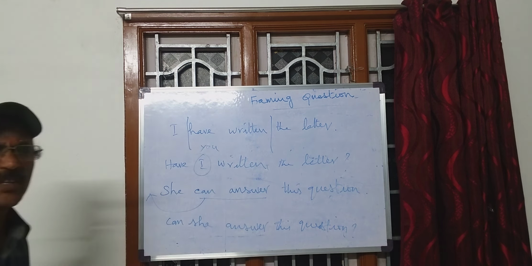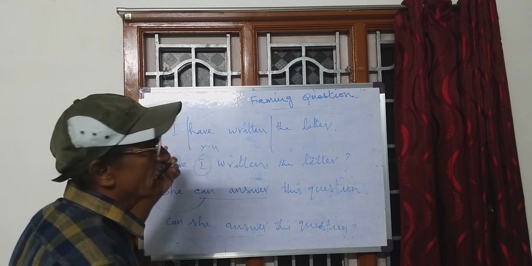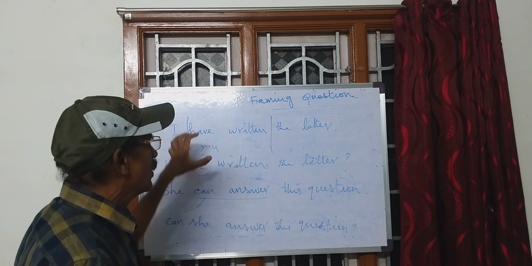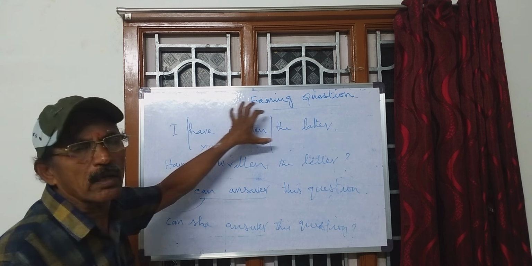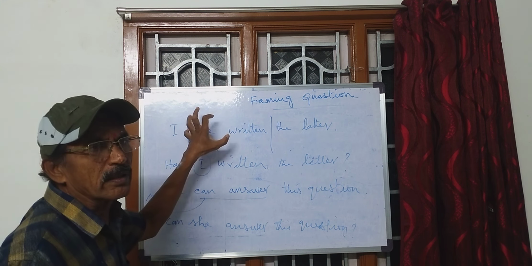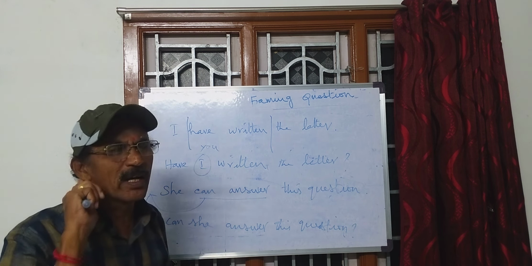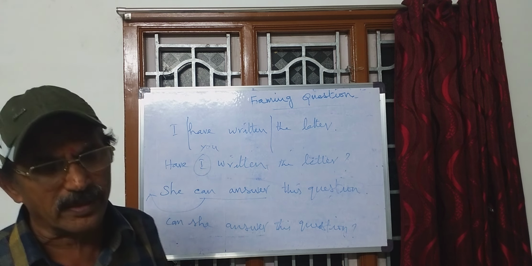From this, it is crystal clear that the sentence operator or the auxiliary verb plays the vital role, the important role in framing the question. If the verbs are in two parts, you have to take that auxiliary verb and put it at the beginning of the sentence, and the sentence will become an interrogative sentence.